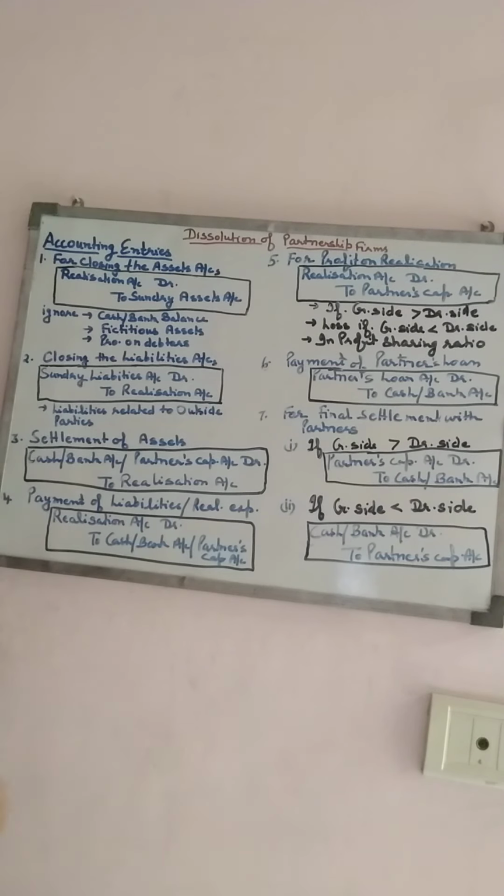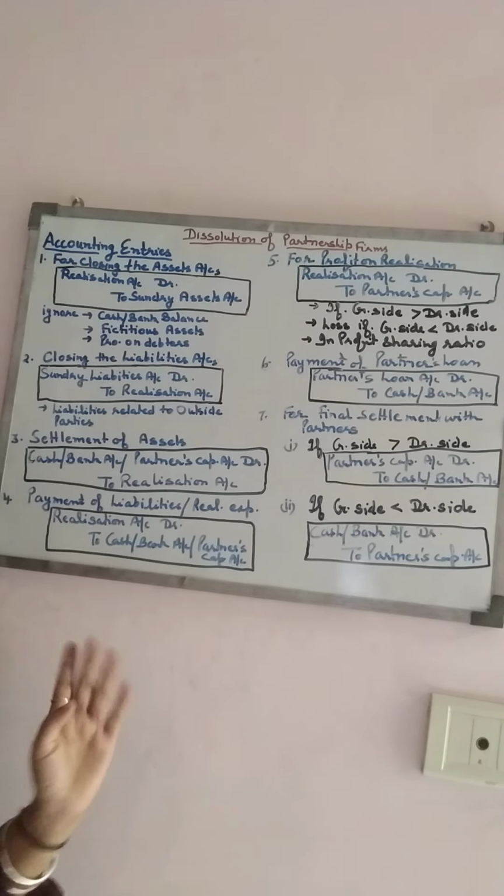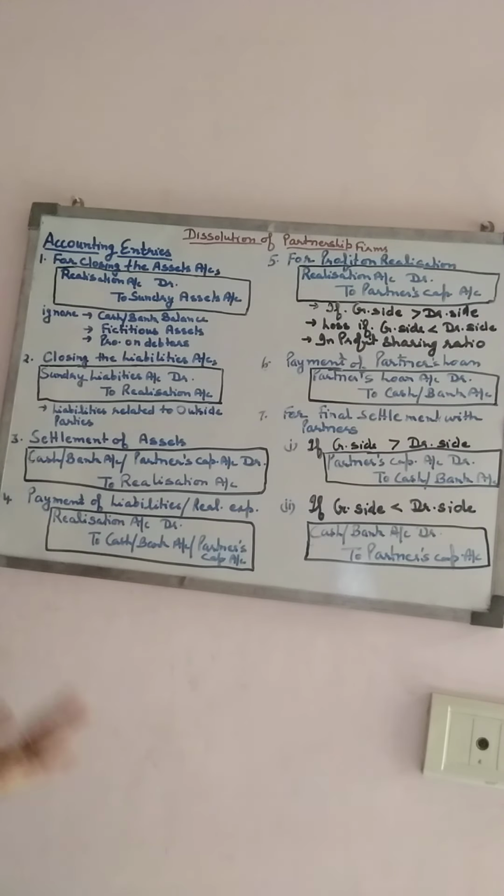So I want to say that an outside liability can be, for example, if any partner's relative has given a loan to the firm, in that case the relative is also considered a third party, so that loan will also be transferred to the realization account. But any loan which is given by the partner, for that we will prepare the partner's loan account, which will not be shown in the realization account. So outside liabilities can be sundry creditors, bills payable, bank loan, partner's sister's loan, partner's wife's loan, like that.